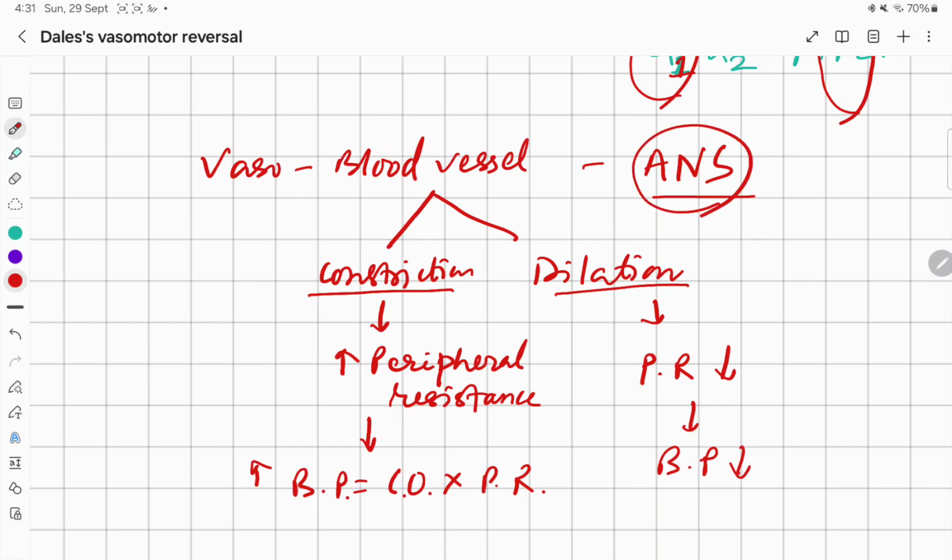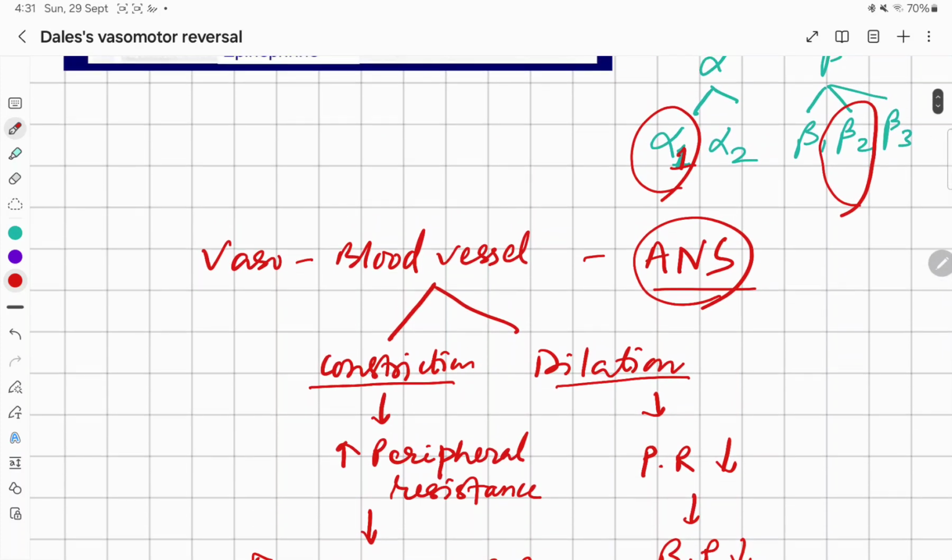When there is vasoconstriction, peripheral resistance increases, and since blood pressure is equal to cardiac output into peripheral resistance, blood pressure increases. In case of vasodilatation, there is a decrease in peripheral resistance and hence blood pressure decreases.